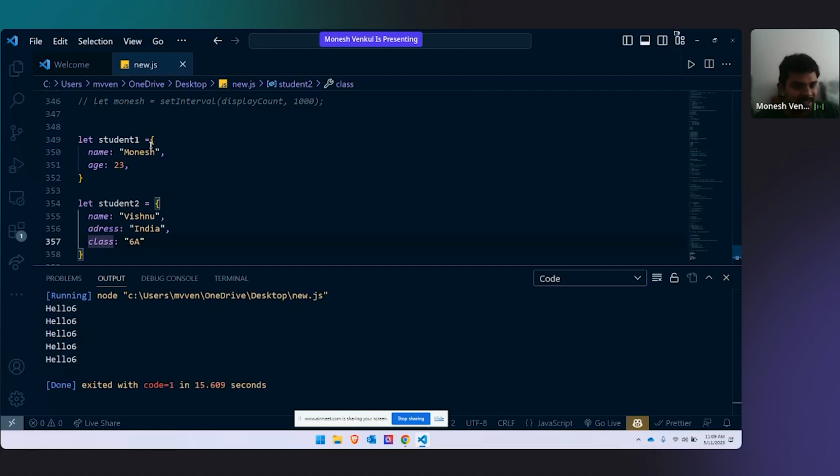Are these two linked anywhere? Like student 1 and student 2, anyhow they are linked? No, right? They are not linked. Student 1 is a completely different object. Student 2 is a completely different object.